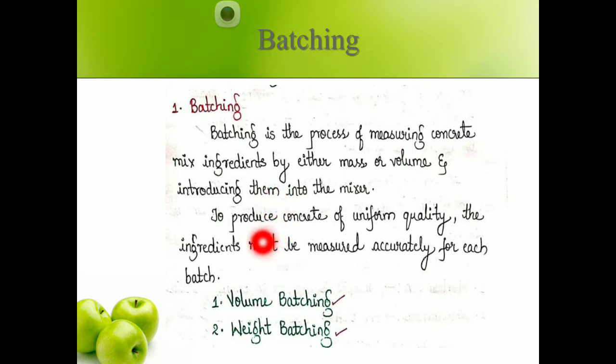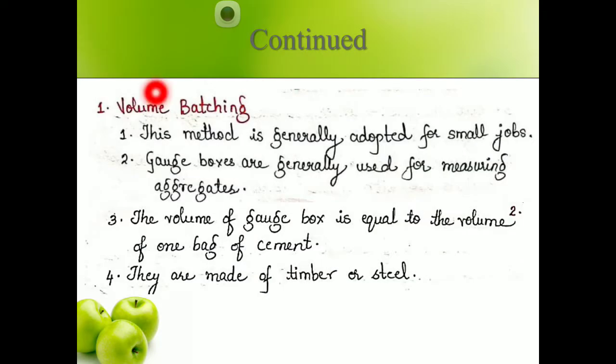So there are 2 types of batching. One is volume batching and one is weight batching. In volume batching, this method is usually done for small jobs where small constructions are going to take place. This is either done in the gauge box, which is called butties, or you can go for a tray. In that tray you can mix whatever aggregates are required. So it is only for small jobs wherever it is required. So volume batching, this method is generally adopted for small jobs.